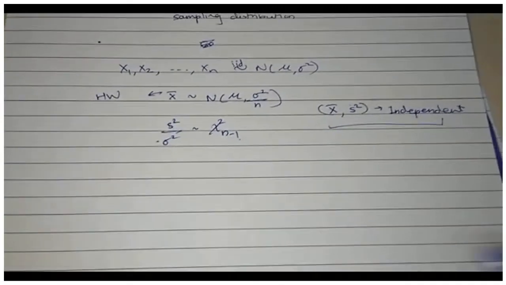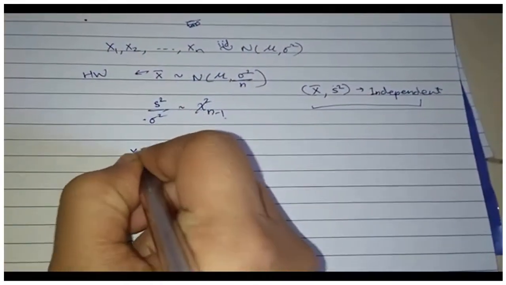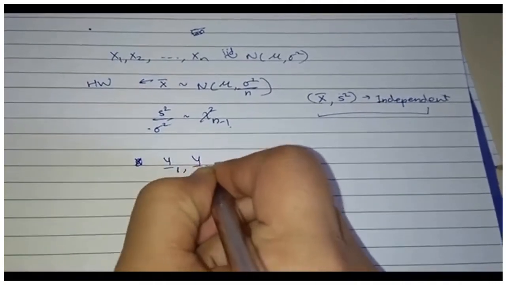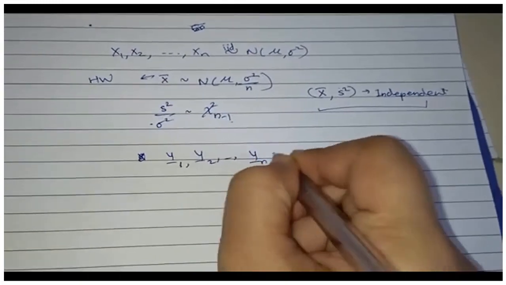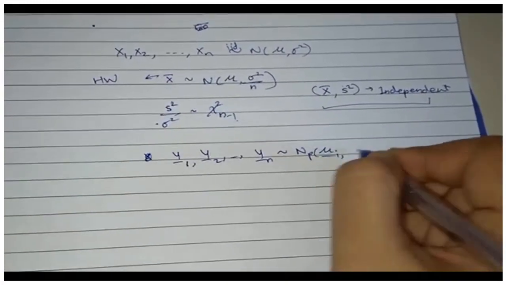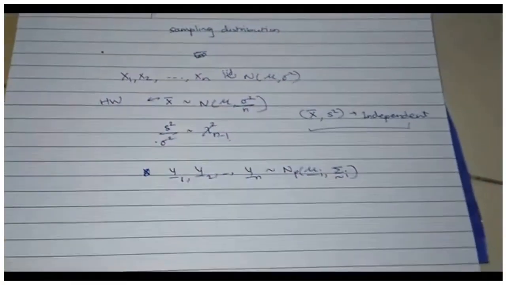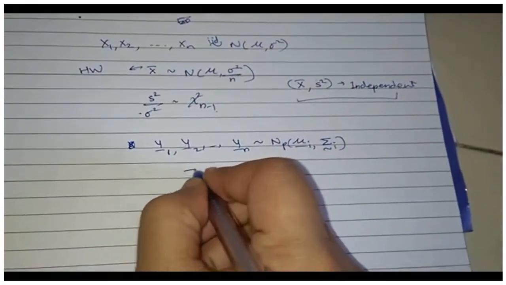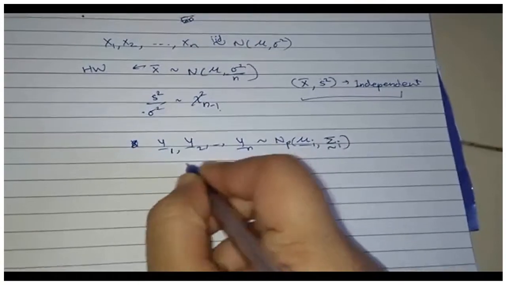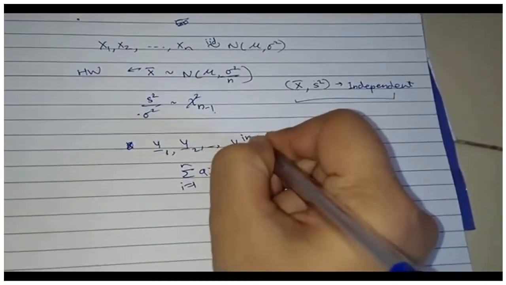We have already proved a result in properties that if y1, y2, ..., yn come from p-variate normal, in fact we had allowed means to be different, so mu i, and also variances were allowed to be different, then we know the distribution of summation a_i y_i, i going from 1 to n, will again be normal if they are independent, of course.